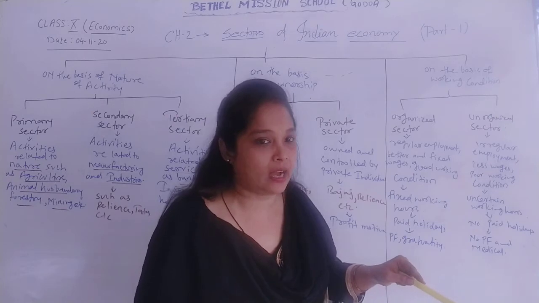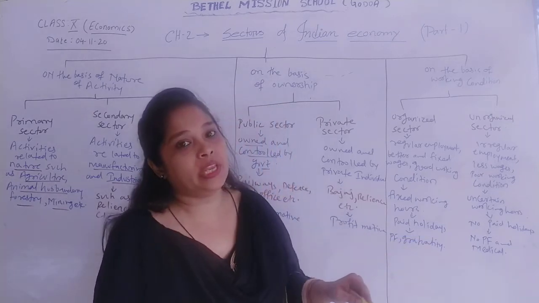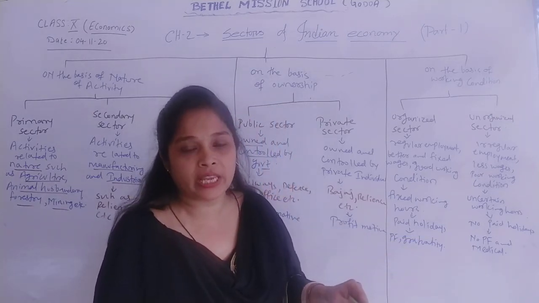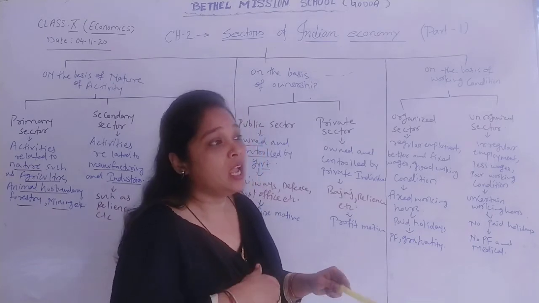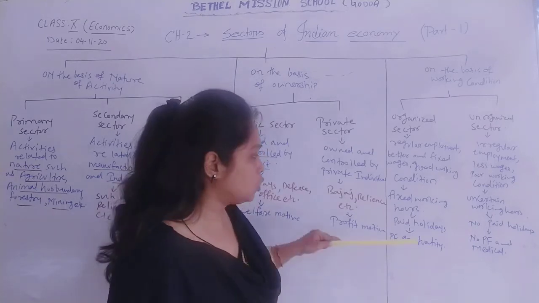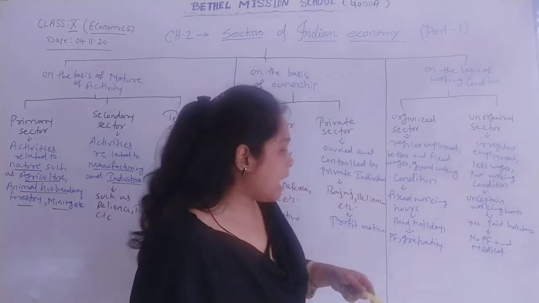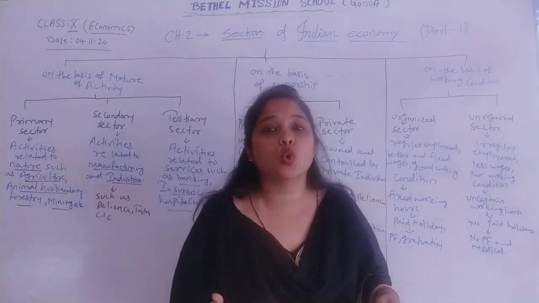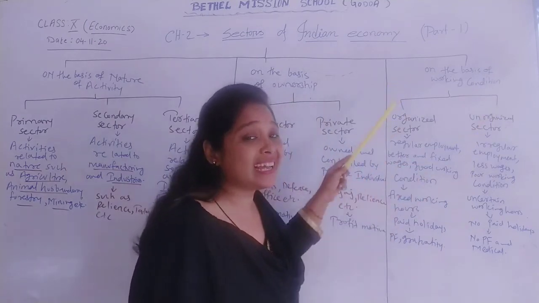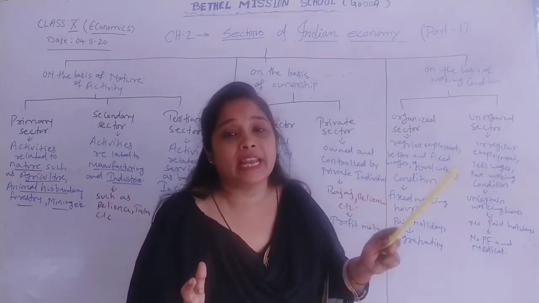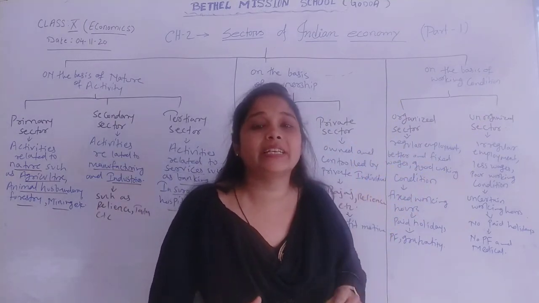If they do extra work, that is overtime, they get money for that also. They also have paid holidays, medical leaves, and PF and gratuity. So this is an organized sector where employees get all kinds of facilities.